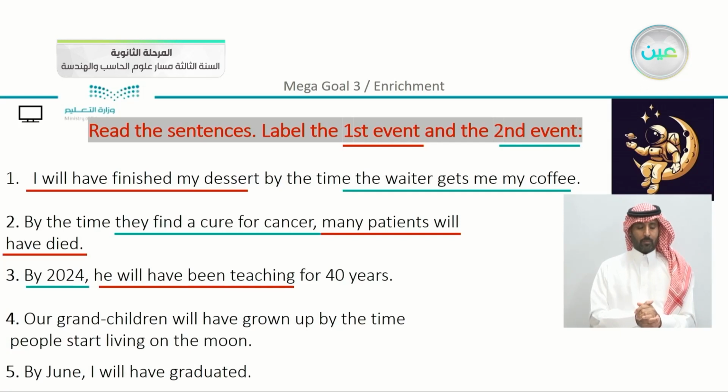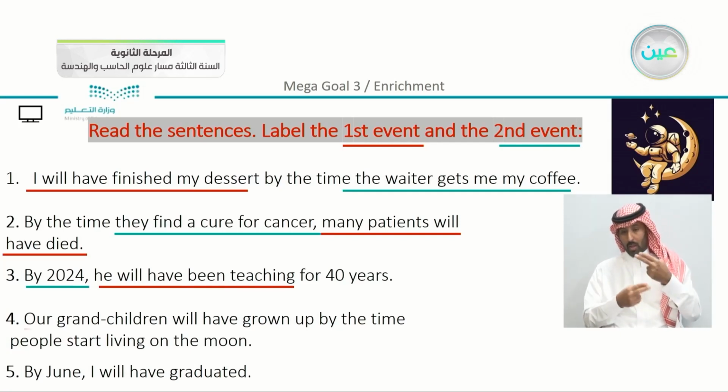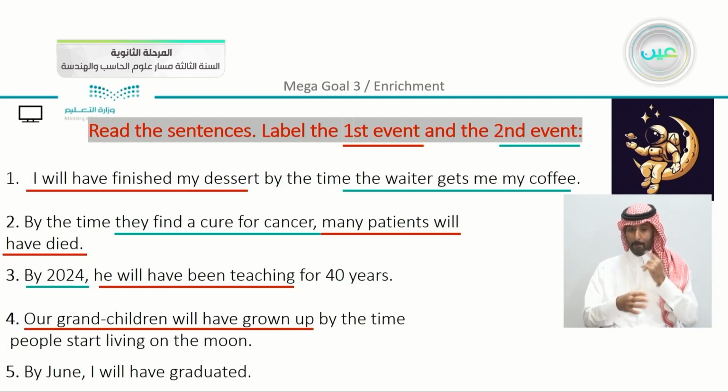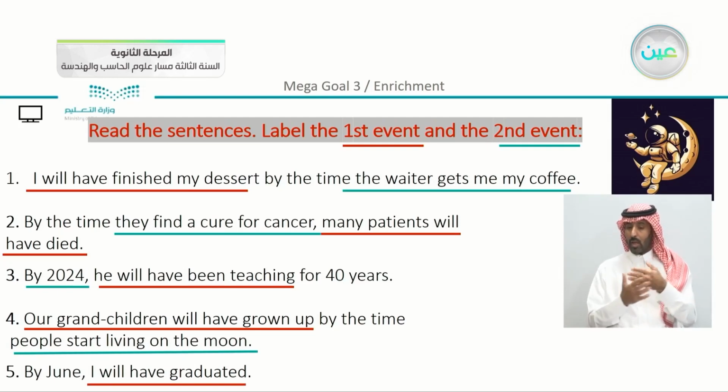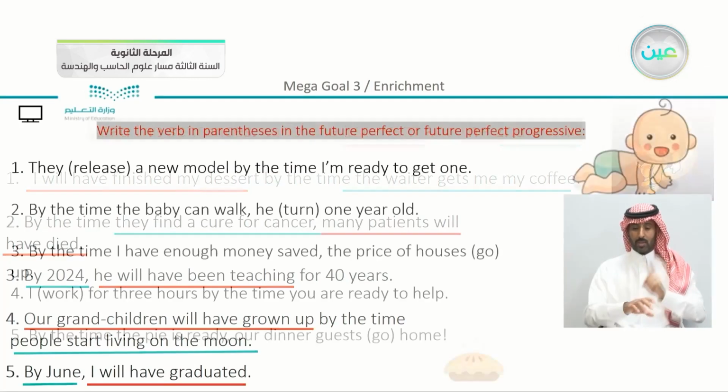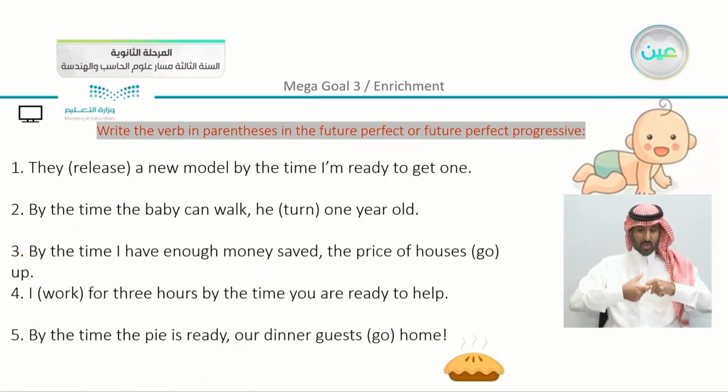Our grandchildren will have grown up by the time people start living on the moon. We can see that this is the first event, and the second event, people start living on the moon. By June, I will have graduated. Our first event is going to be graduating, and by June is the second. So yes, you can see that the time expression is usually connected with the second part.